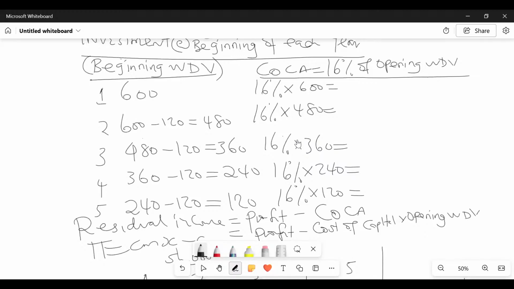I will give you a gift today. So the first one comes to how much, somebody? 96. The second, 76.8. 57.6. 38.4. Then 19.2, like that. So are you able to transfer all these COCA figures down there to profits?